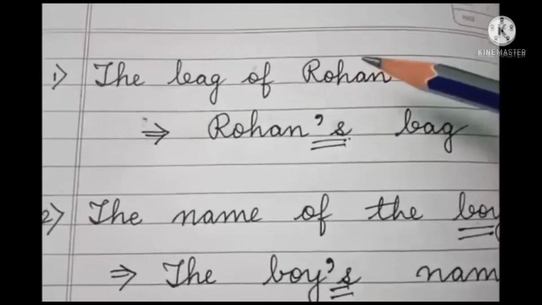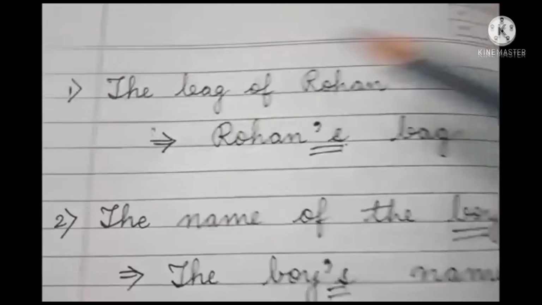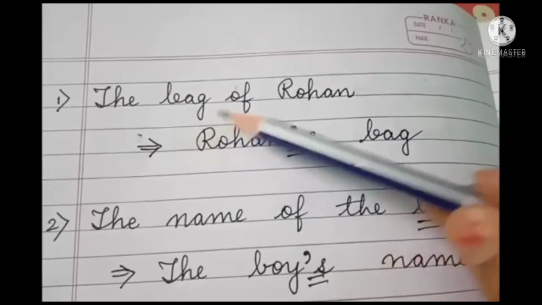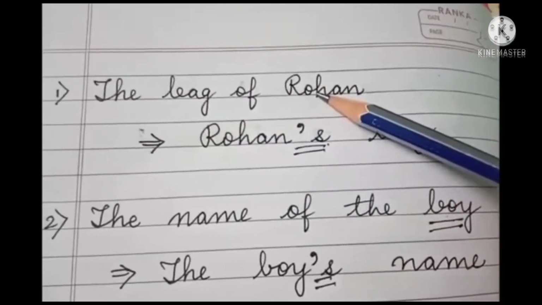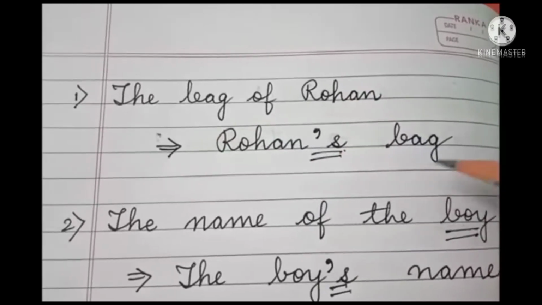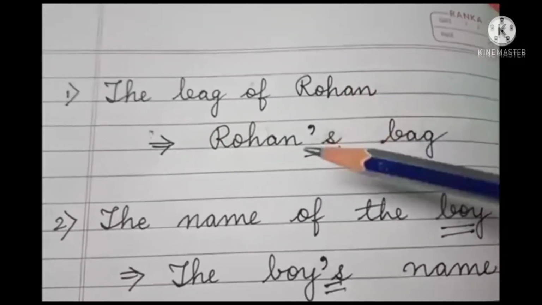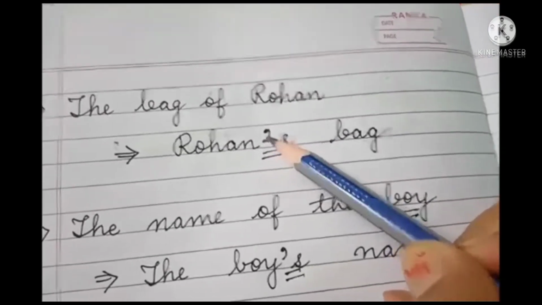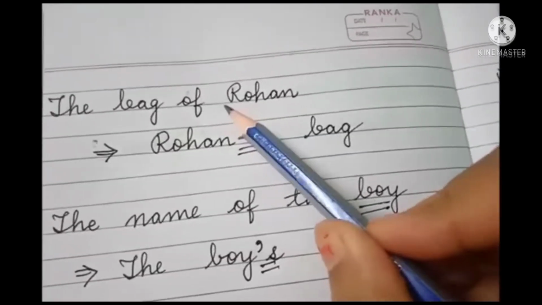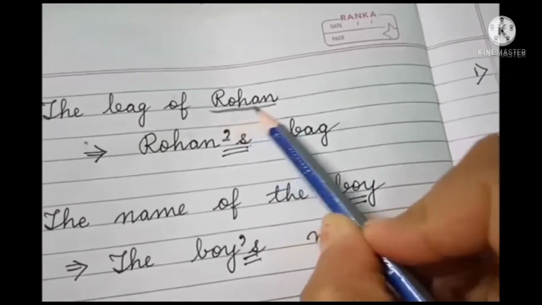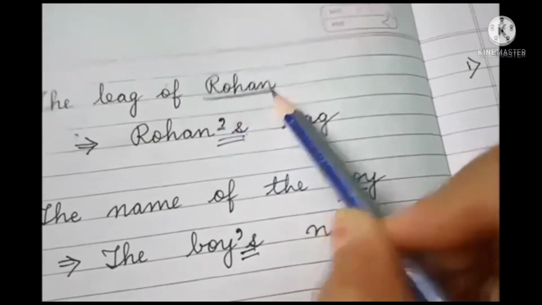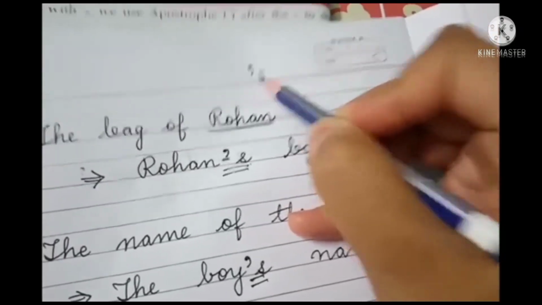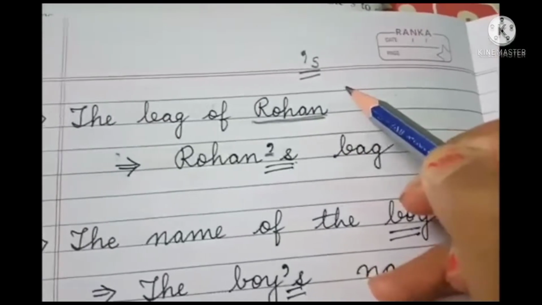Suppose you have to put the apostrophe sign, and you have to write this line in another way. I told you in the last class that the bag of Rohan can be written in another way as Rohan's bag, and in Rohan's bag we put an apostrophe. This is the sign of apostrophe, children. Whenever the noun is singular, when we are talking about one person, in that case children we put apostrophe and s after that. Are you following what I am saying?